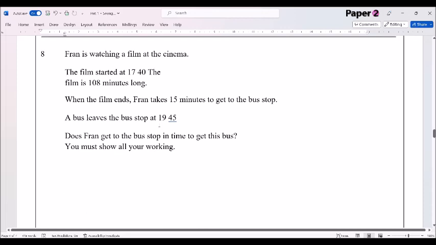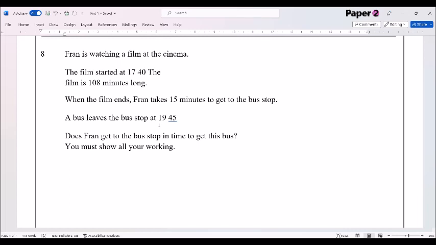Fran is watching a film at the cinema. The film started at 17:40. The film is 108 minutes long. When the film ends, Fran takes 15 minutes to get to the bus stop. The bus leaves the bus stop at 19:45. Does Fran get to the bus stop in time to get this bus? We must show all the key working.